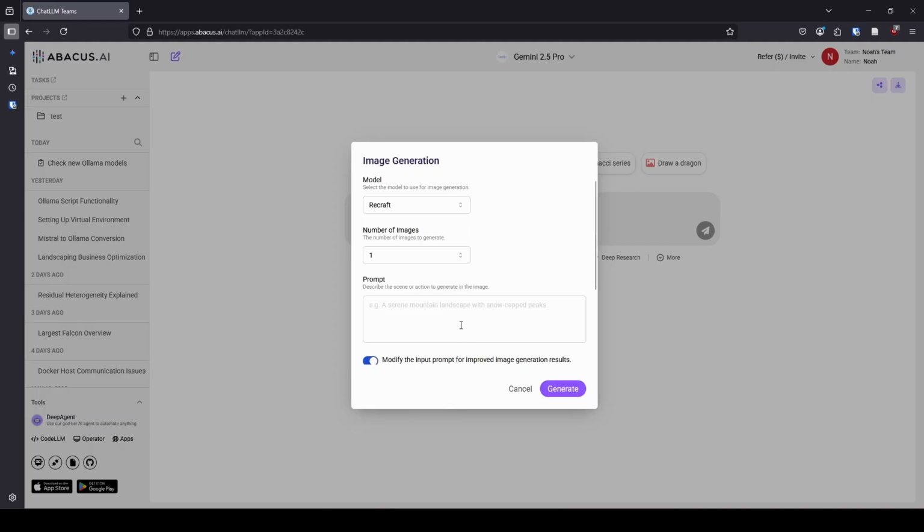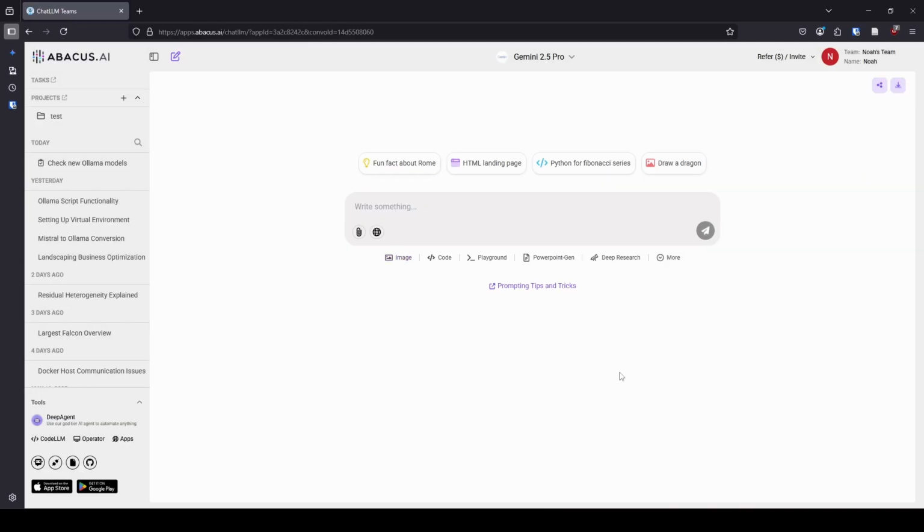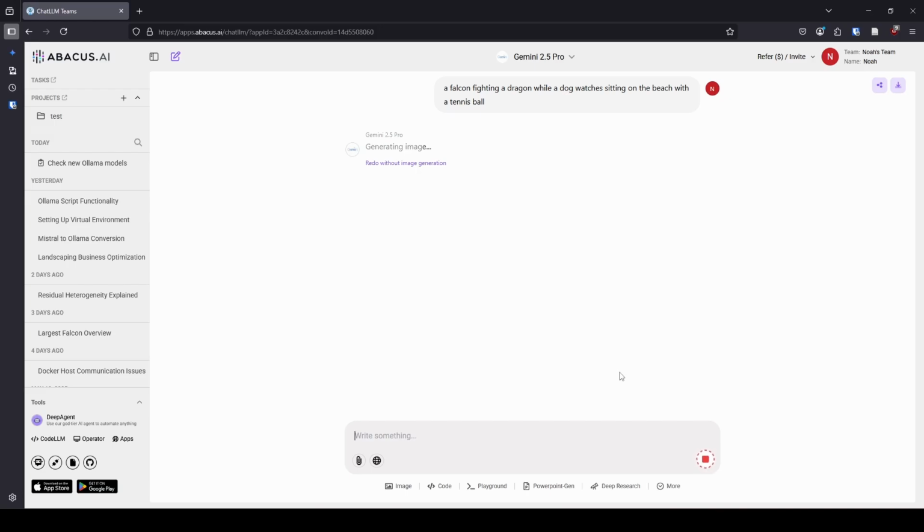If you want to know how long something takes, let's generate 4 images at once, and we'll say a falcon flying. No, you know what? We'll say a falcon fighting a dragon while a dog watches sitting on the beach with a tennis ball. I have no idea if it's going to be able to actually do this prompt, but that seems fun, and we'll see if it ends up working. So again, we're using Recraft to create these images. I know it says Gemini 2.5 Pro. It's not actually using Gemini 2.5 Pro to do that. I think it might refine the prompt with Gemini, but other than that, it doesn't actually use Gemini 2.5 Pro to generate the image. It uses Recraft because that's what we selected.